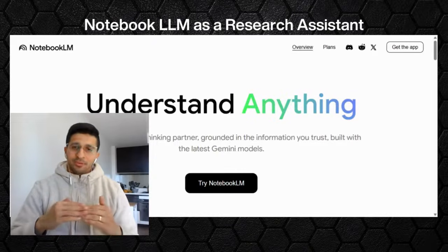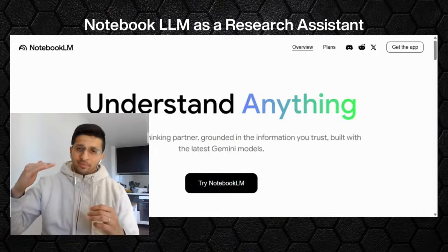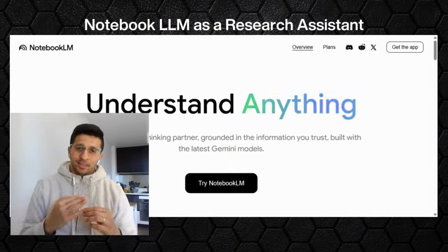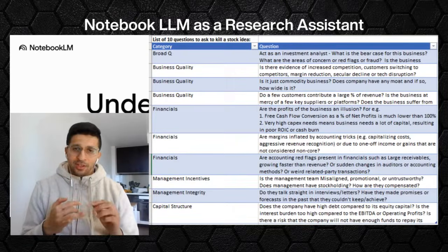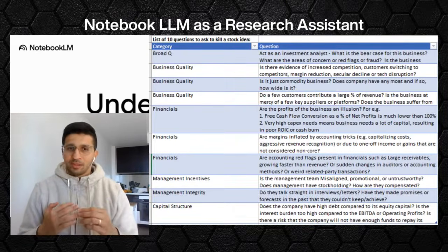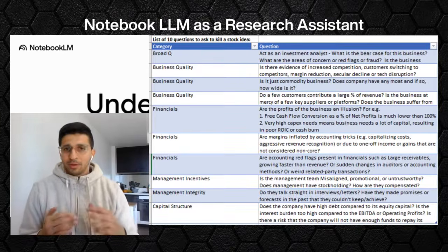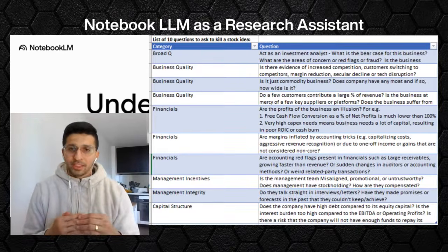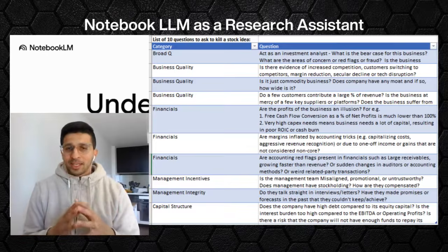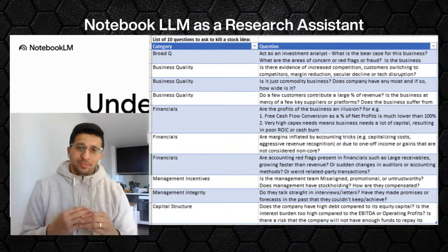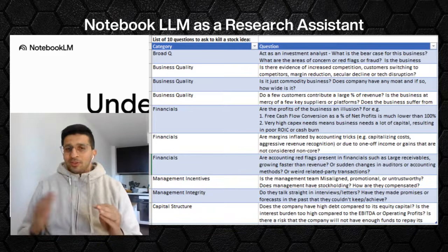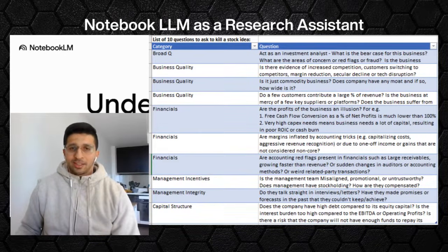So what I've done for that is I've created a checklist of like 10 checkpoints, where I will ask AI things like, is this a fraud? Is this not investable? Or are there any problems? Give me all the problems first. And I will look at the problems and I will say, okay, do I still want to go ahead and look into this business, or not? So let's do that straight away.